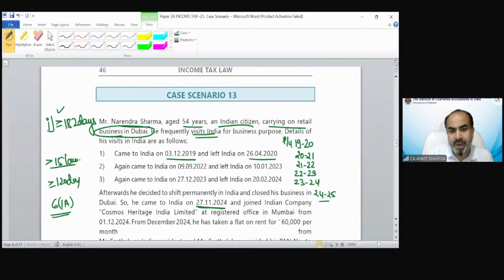In previous year 24-25, he came to India on 27th of November and he was in India till March. If you consider the number of days, 4 days of November, then December, January, February, and March, the total number of days would be 122. So he is not going to fulfill this first condition. Now I need to check whether this income is exceeding 15 lakh rupees or not. If that is not exceeding 15 lakh rupees, I am not going to check the other condition.